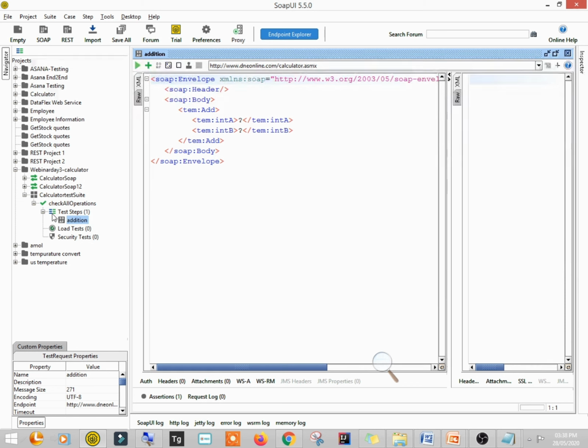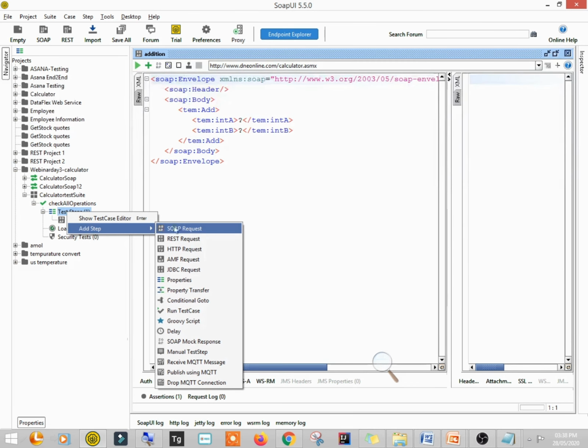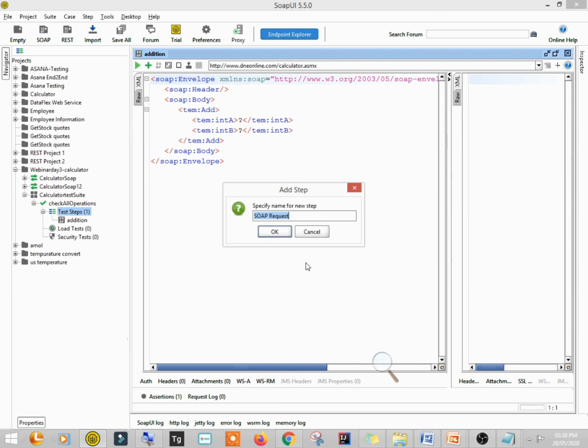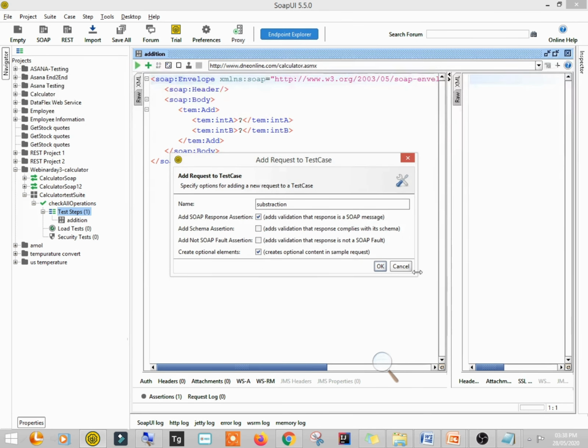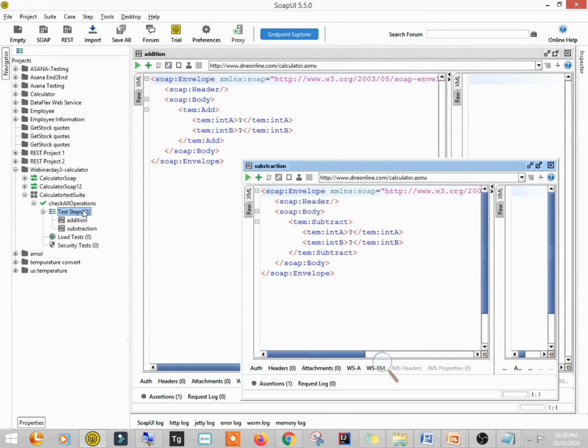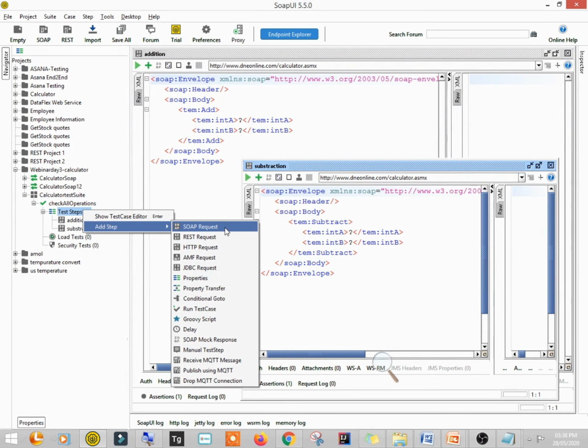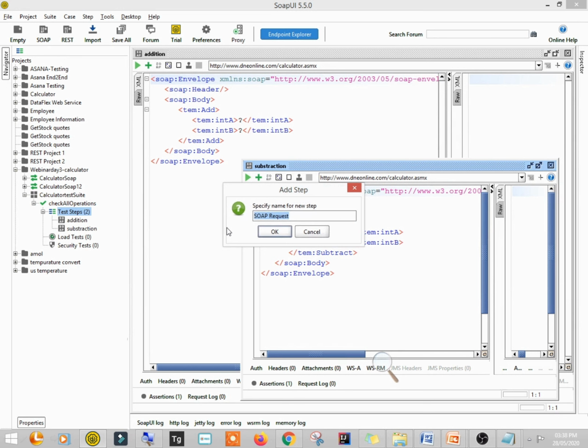Let's create another test step. It is again a SOAP request. I'll say subtraction. Okay, so now I'll select the subtract service, and say okay. Another step is done. Let's create another SOAP request, and let's say multiply.